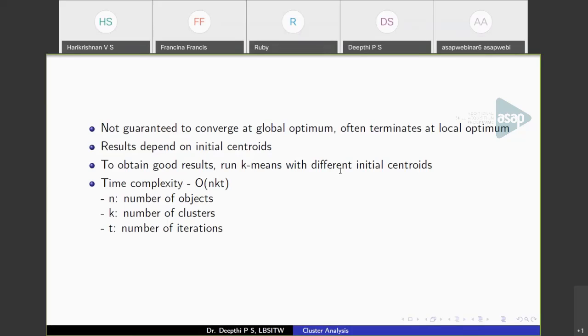If your data is labeled, it is better to go for classification than clustering. You go for clustering only when you don't have class labels, because you have to find hidden patterns. That is why you're going for clustering. It is a different task when you have labeled data.